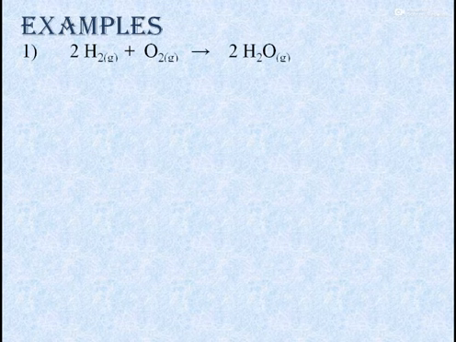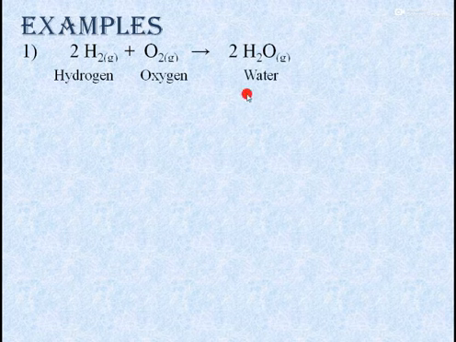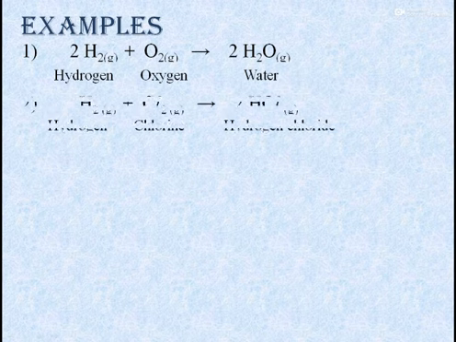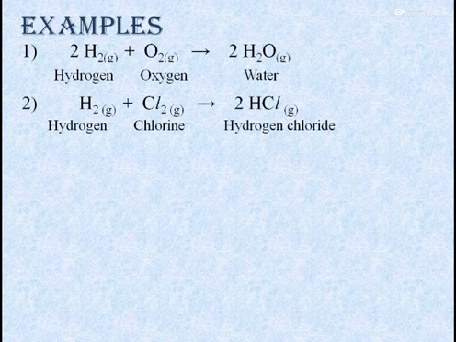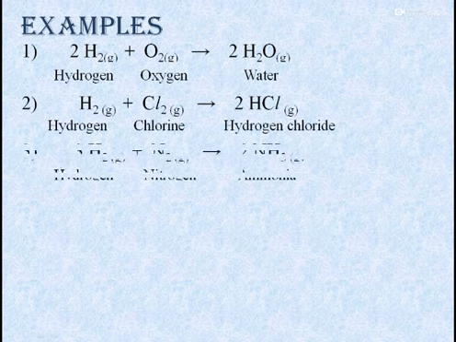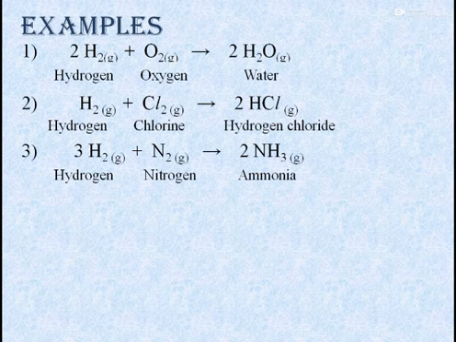Like when hydrogen gas combines with oxygen gas, it forms water. So here two non-metals are combining together to form a single product. The next example is again hydrogen gas, but with chlorine, and hydrogen chloride is formed. The next example is the synthesis of ammonia, where hydrogen gas combines with nitrogen to form ammonia. Here in these three examples, on the reactant side, two non-metals are combining together to form a single compound, which is called a covalent compound.